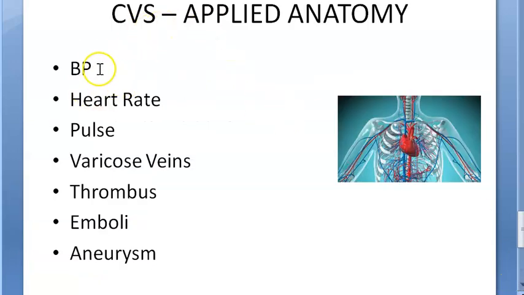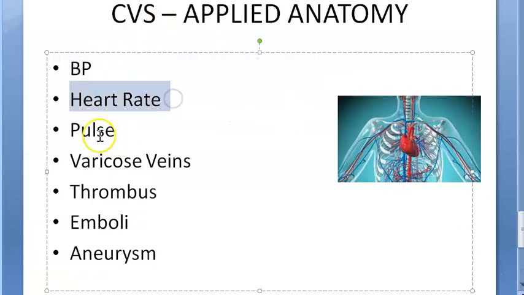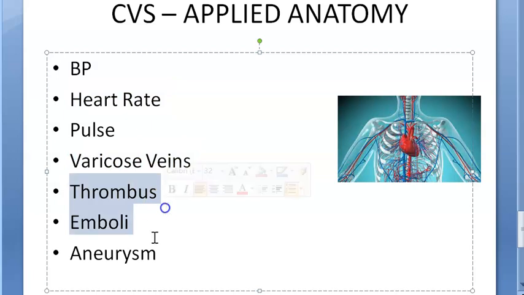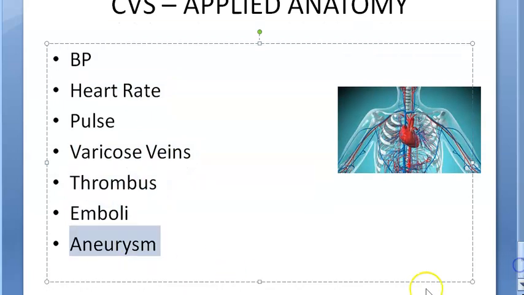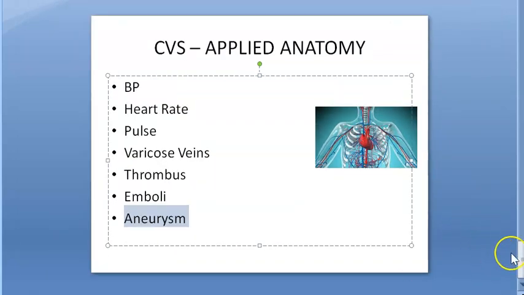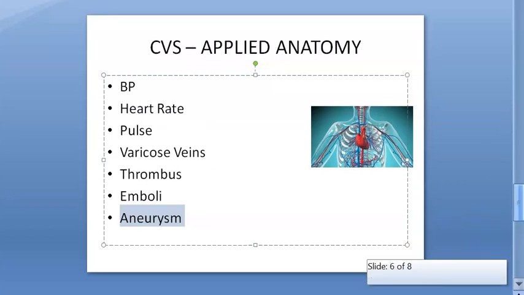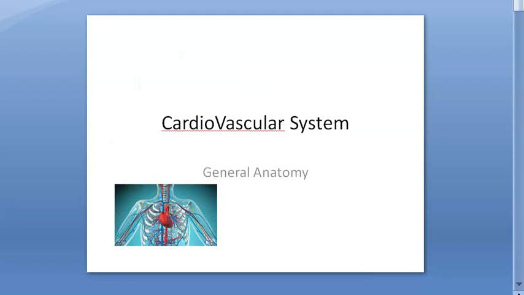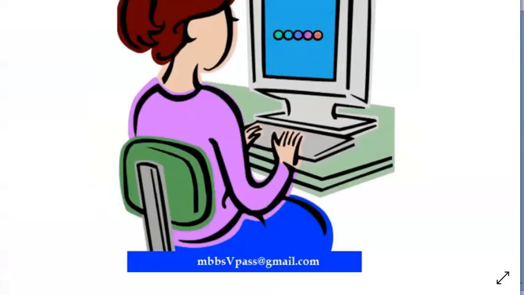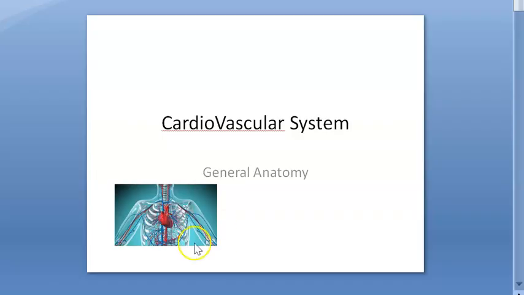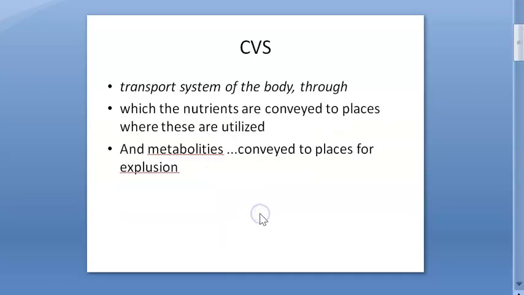Then we saw applied anatomy, basically blood pressure, heart rate, pulse, varicose veins, thrombus, emboli, aneurysms, etc. Okay, atherosclerosis, so many things are there, vascular diseases. So that's it about the cardiovascular system, general anatomy.